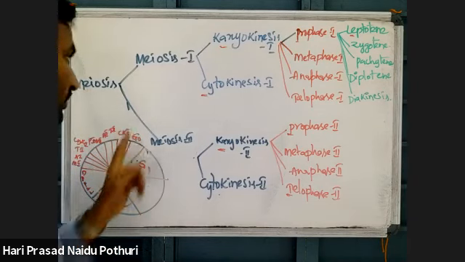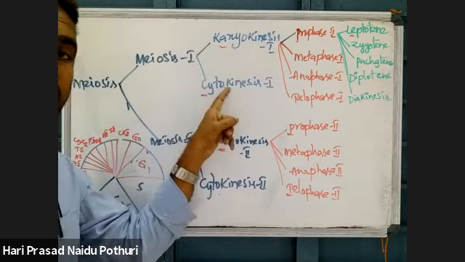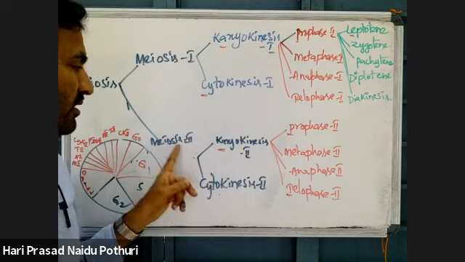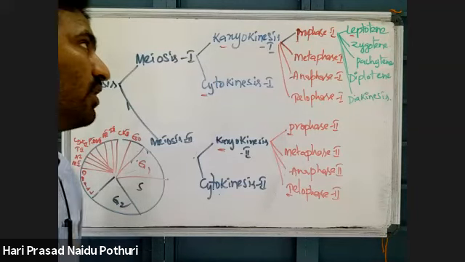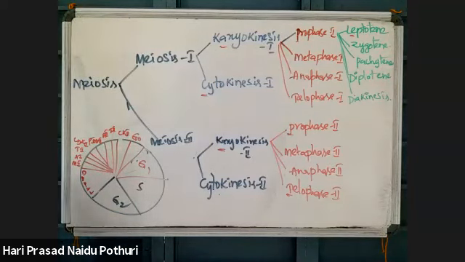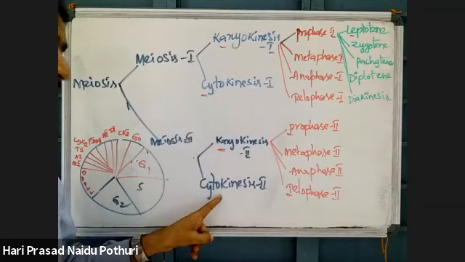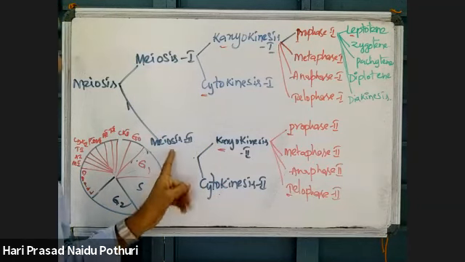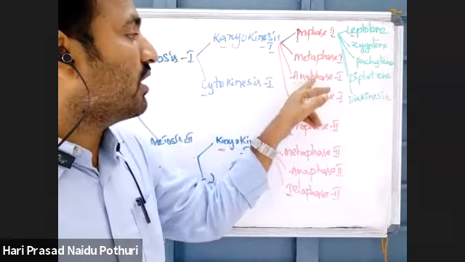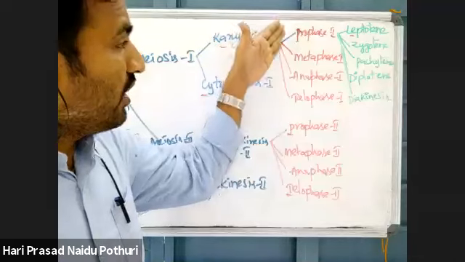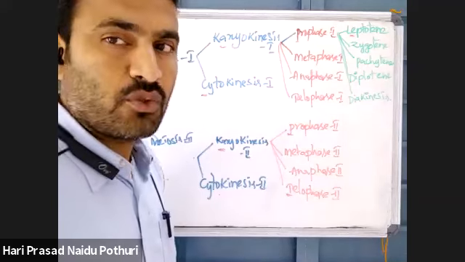Meiosis is divided into meiosis 1 and meiosis 2. Meiosis 1 involves first nuclear division followed by first cytoplasmic division. Meiosis 2 involves second nuclear division and second cytoplasmic division. First nuclear division is karyokinesis 1, first cytoplasmic division is cytokinesis 1. Similarly, karyokinesis 2 and cytokinesis 2. These are together called meiosis 2. This karyokinesis 1 is again divided into prophase 1, metaphase 1, anaphase 1 and telophase 1. Here, how they are divided, pro, meta, ana and telo, is based on the behavior of chromosomes.